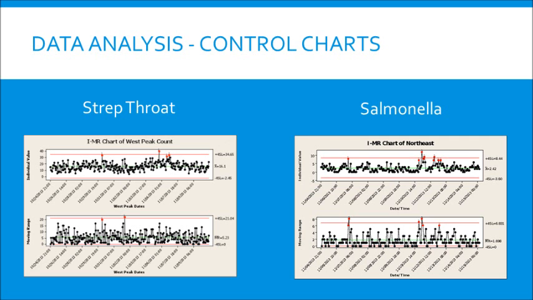Here shown are the IMR control charts for the strep throat and salmonella tweets. As you can see, 4 sigma limits were used. We did this because we wanted to reduce the chance of type 1 error, also known as false alarms. When the upper bound of a control chart is exceeded, further investigation should be done to validate the out-of-control points. In each of our control charts, at least 1 point exceeded the upper bounds. We then researched each point for further validation.